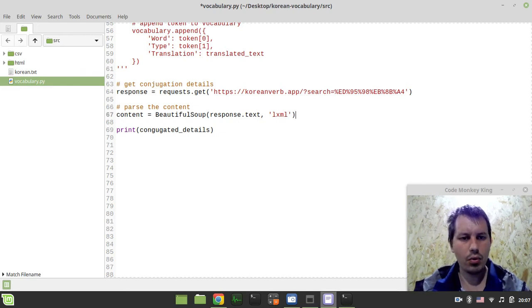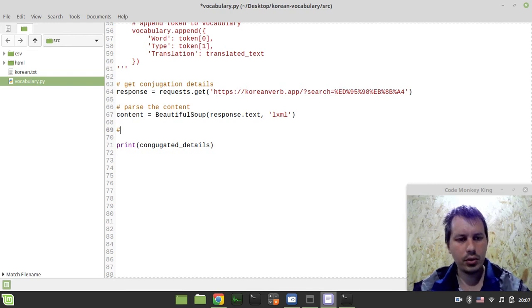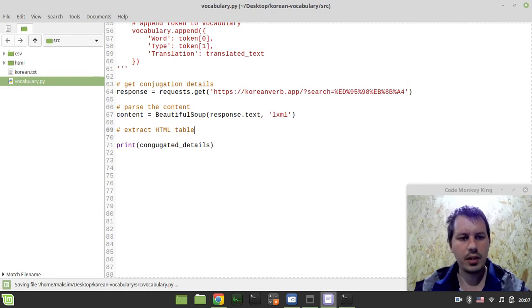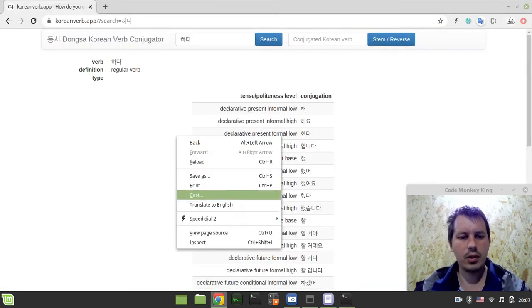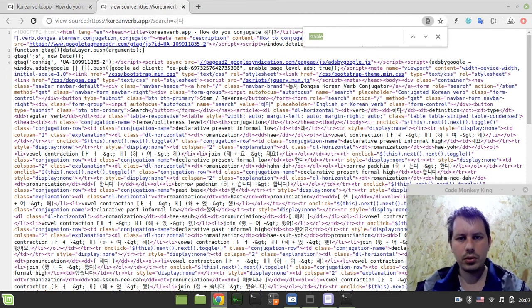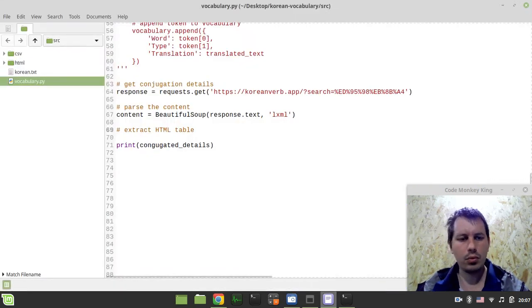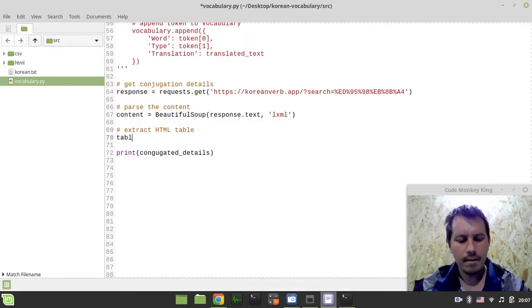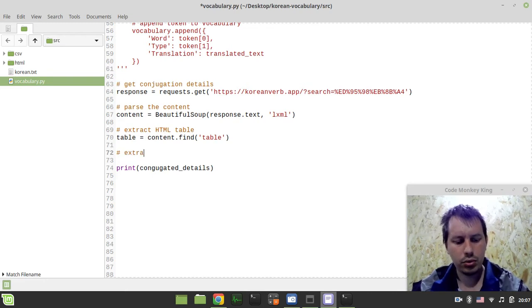Okay, so the next thing to consider, we need to extract the HTML table out of the content. And just to give you an idea, if we have a look at the page source and search for HTML table, there is only one, so we don't really need to specify any attributes. So we can simply say table equals content.find, and find table, and now we need to actually extract the table data, right?